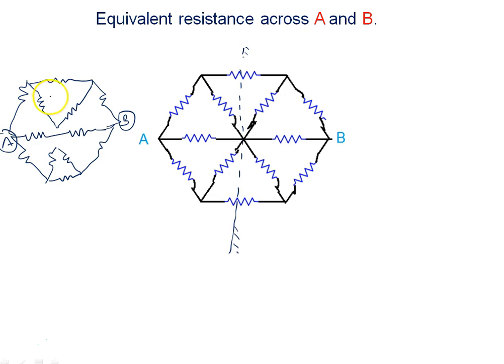You should calculate yourself. This is R, this is R, this is 2R. Then 2R and R are both in parallel. Then finally this combination is in series with R and R. In this way we get 3 resistances, and finally we will solve it, and I am sure you will get the same answer, 4R by 5. So to solve quickly in some symmetrical situations, we use the perpendicular axis symmetry or parallel axis symmetry like we discussed in the capacitor chapter.